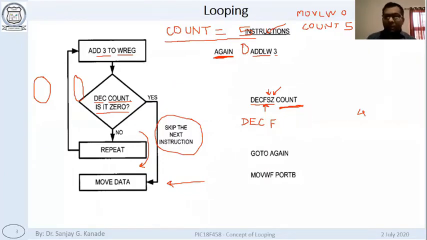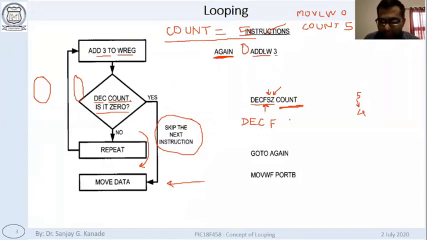Now you tell me, when we decremented the count from 5 it became 4. Is the answer 0? No, right? The answer is 4. So will the 0 flag be set or not? No, the 0 flag will not be set.